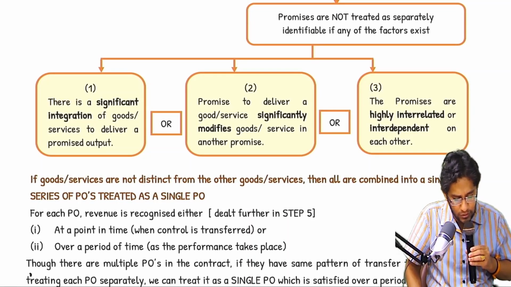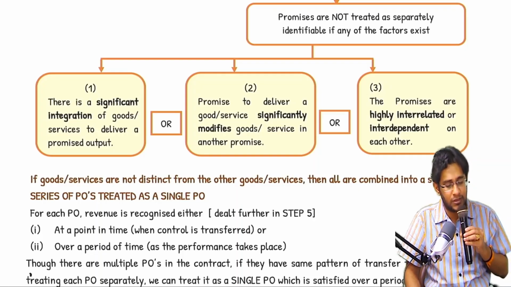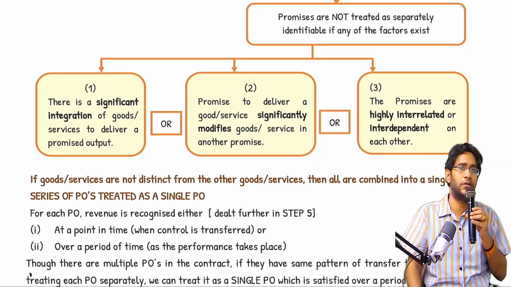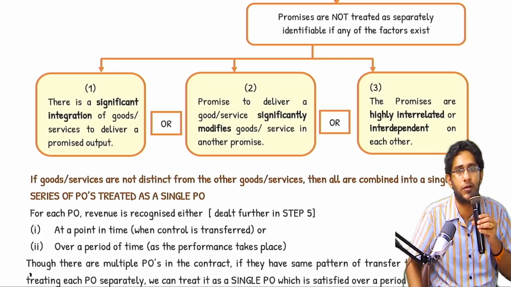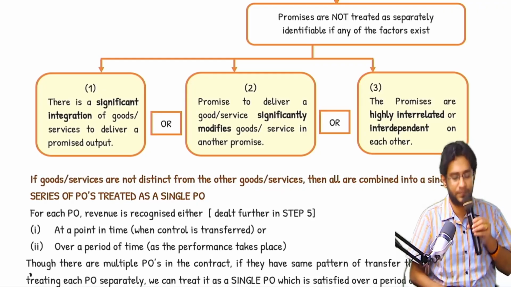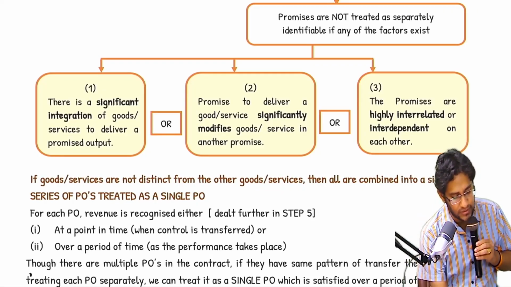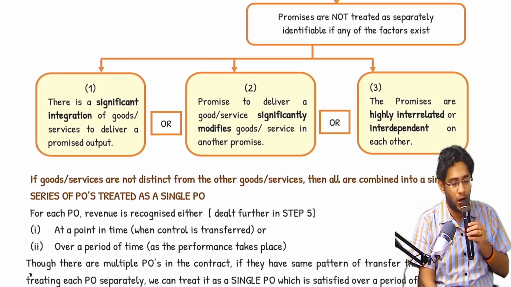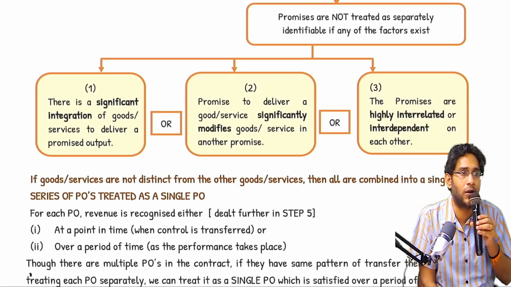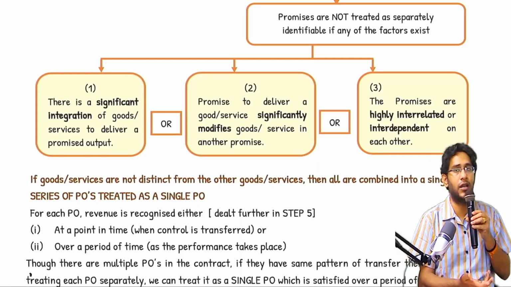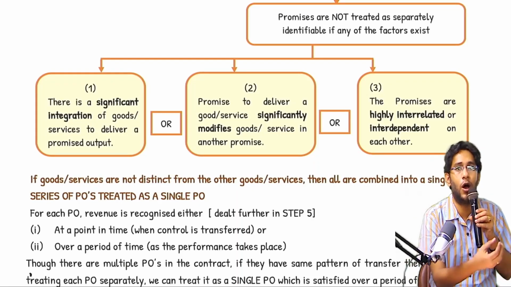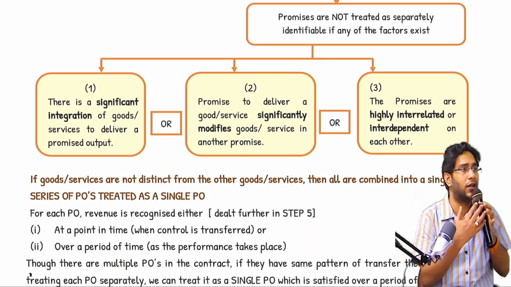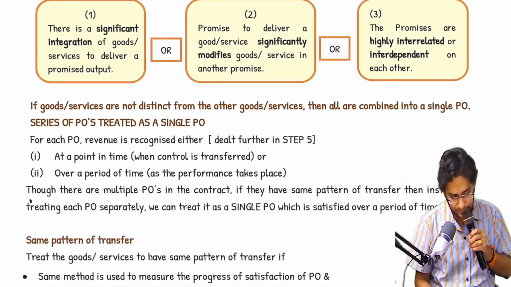A promise to deliver goods or service significantly modifies goods or service in another promise, like installation and implementation of software modifying the software itself. Third, the promises are highly interrelated or interdependent on one another. Construction is based on design, but design is also based on how construction is progressing. High interrelation is there. Then read the next line.